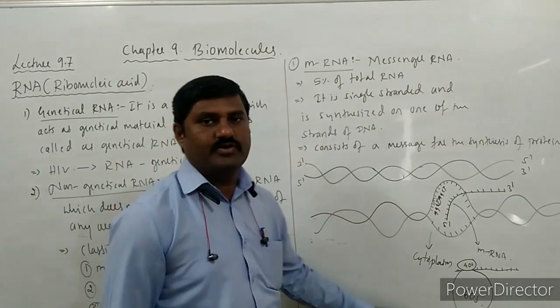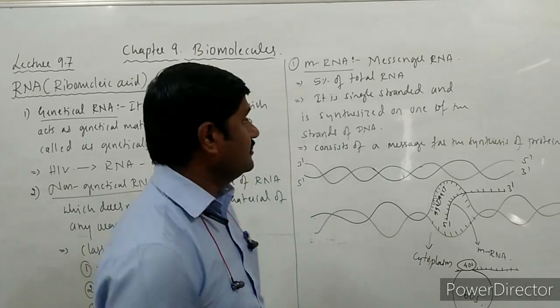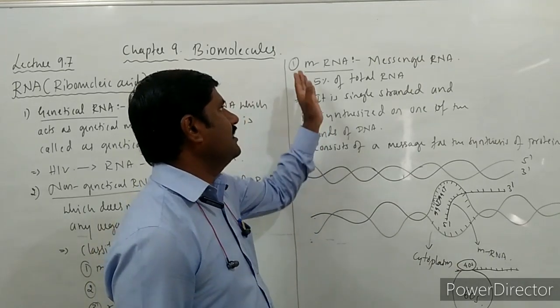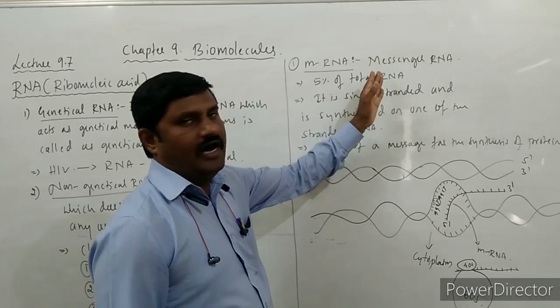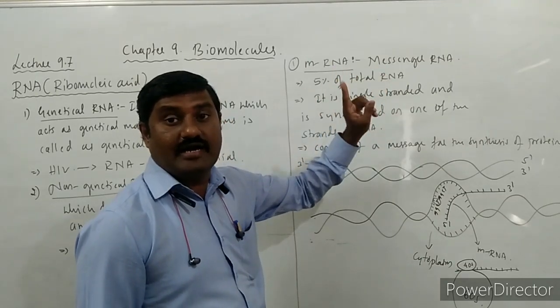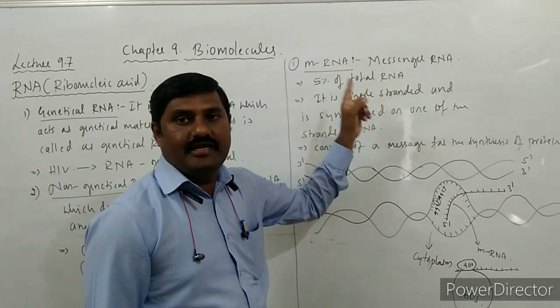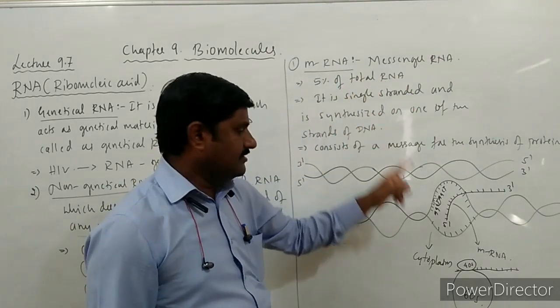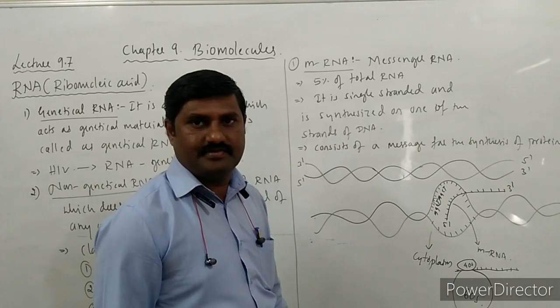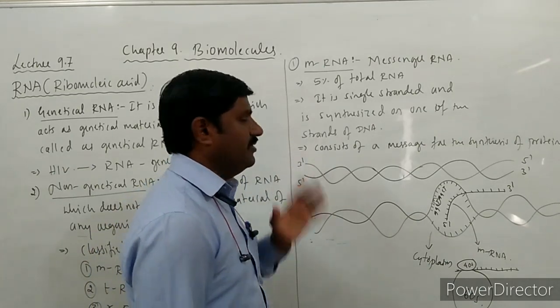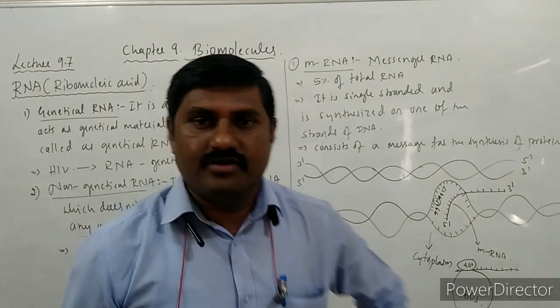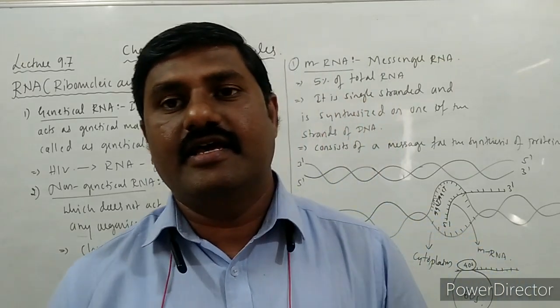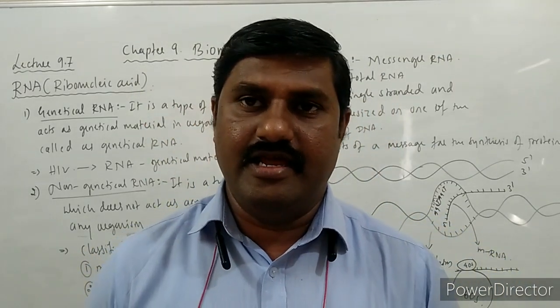So now we are very clear that this is one type of RNA which does not act as the genetic material. Hence it is non-genetic RNA, but it helps in what? Synthesis of protein. Right? So this is the fact to be remembered regarding messenger RNA.